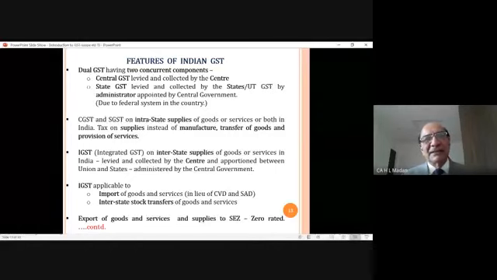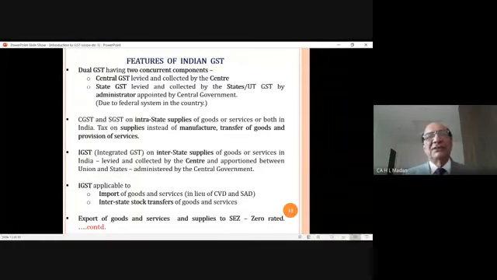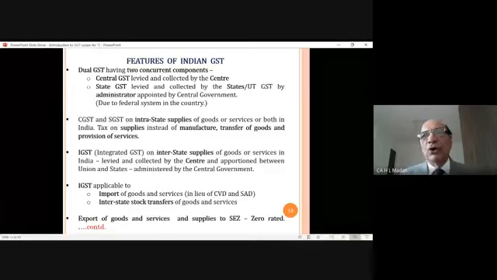Then again, he will write down on the same invoice, add Delhi GST. Suppose we are in Delhi. Delhi GST means DGST. If you are in Odisha, he will write OGST, meaning Odisha GST, or we will call it SGST, state GST.